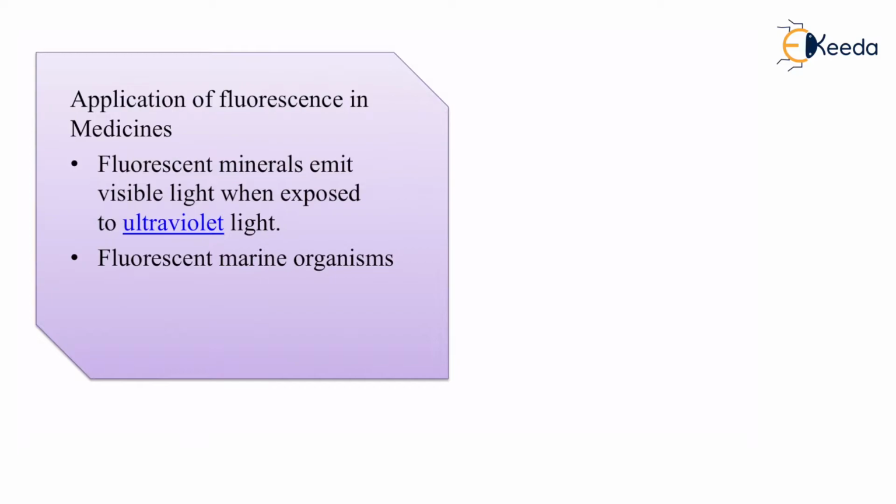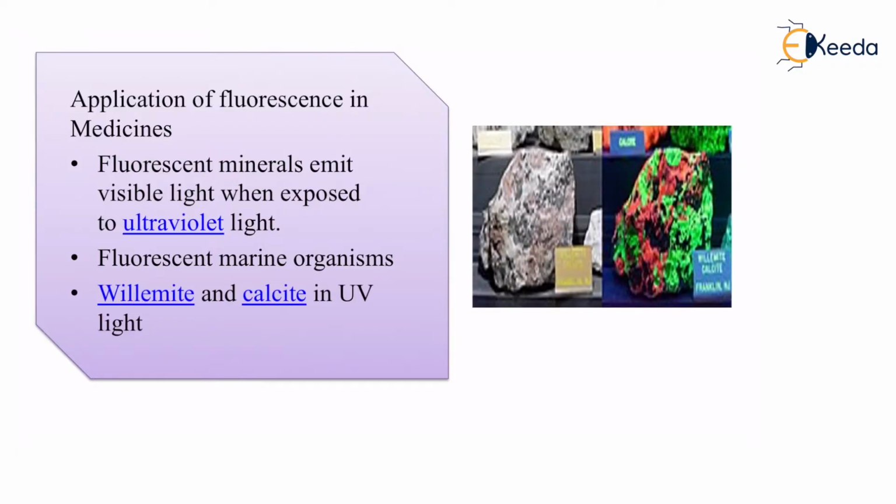Fluorescent minerals, for example, we have willemite and calcite in UV light. Let us have a look at that. If you look over here in the picture, you have willemite and calcite. But if you look properly, the photo on the left is of a plain rock. It is not showing any kind of fluorescence. There is no change in the color. There is no change in the light. It is like a proper plain rock.